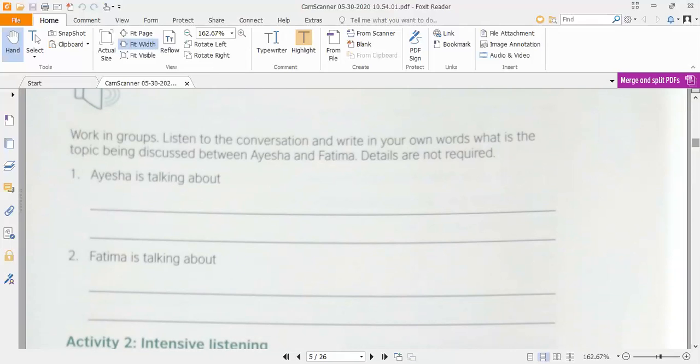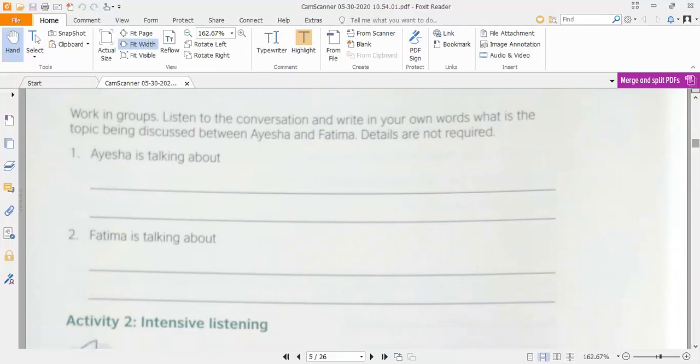So you are supposed to write down the topic or the title for the dialogues of Aisha in these two lines. The space is given there, the lines are given there, and again you are supposed to write down the topic or the title of Fatma's dialogues here as well. You have to write down just the topic or the title of the dialogues of both of the girls here.